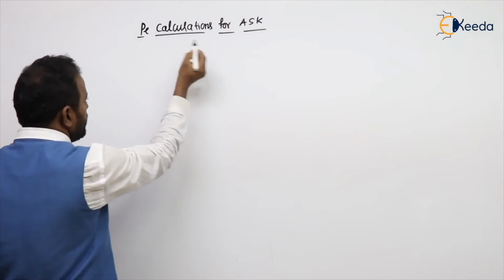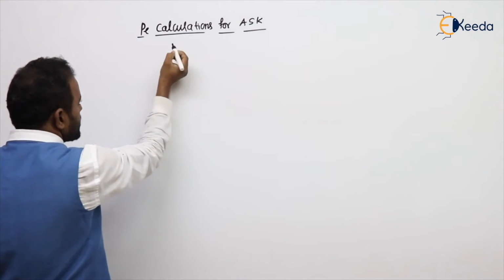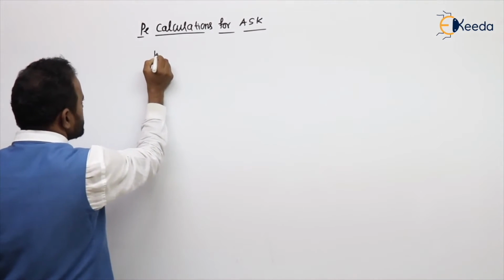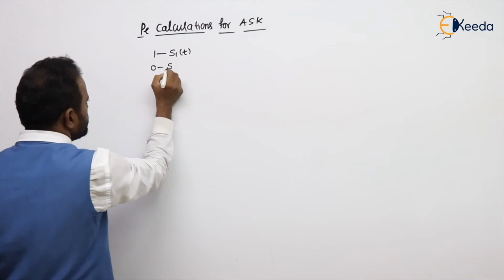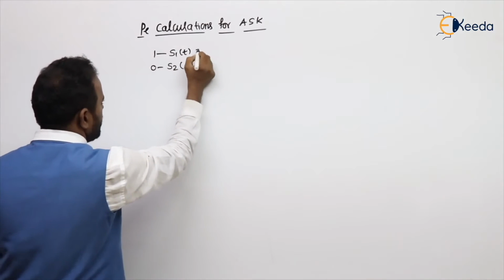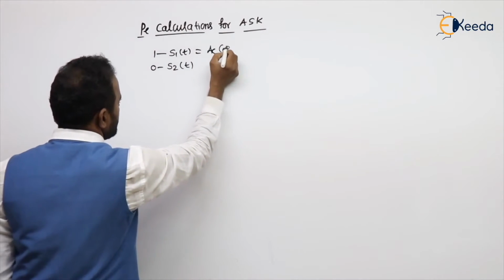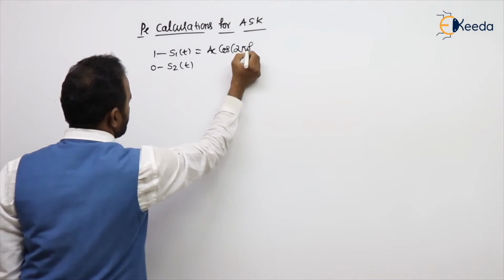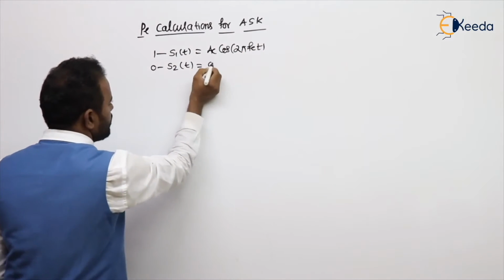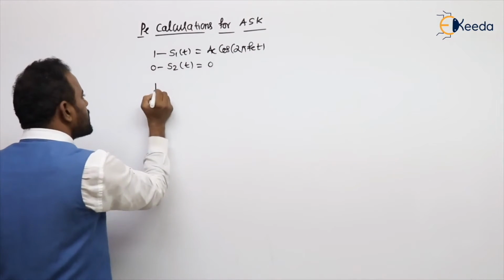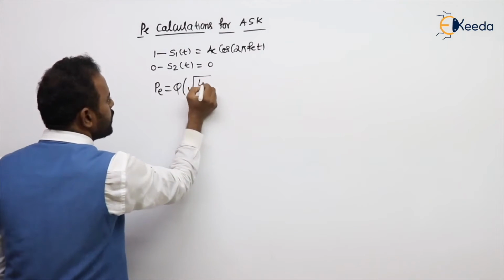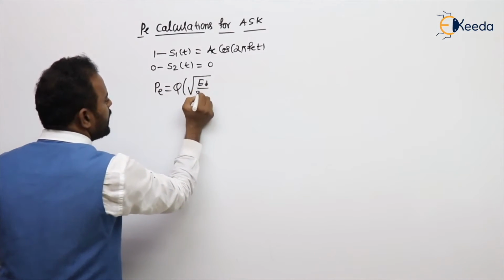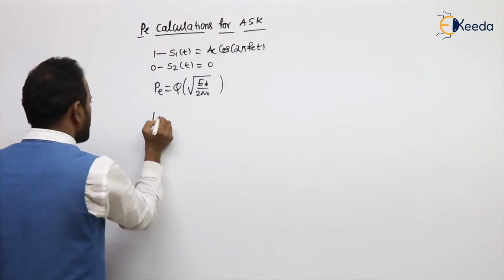What is the ASK modulation scheme? For transmission of 1, s1(t) we are sending. For transmission of 0, s2(t) we are sending. What is s1(t)? Ac cos 2 pi fc t. What is s2(t)? 0. What is the common formula for probability of error? It's a Q function of root Ed by 2N naught.